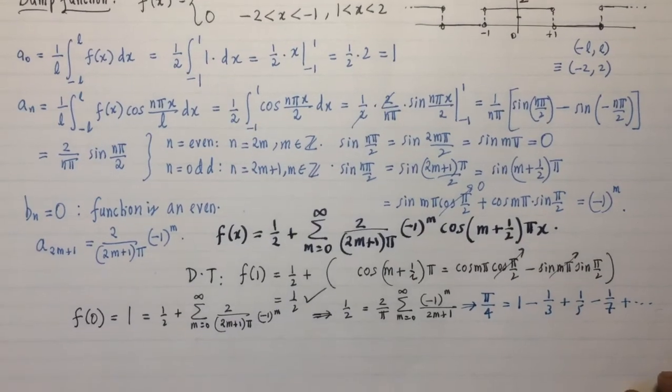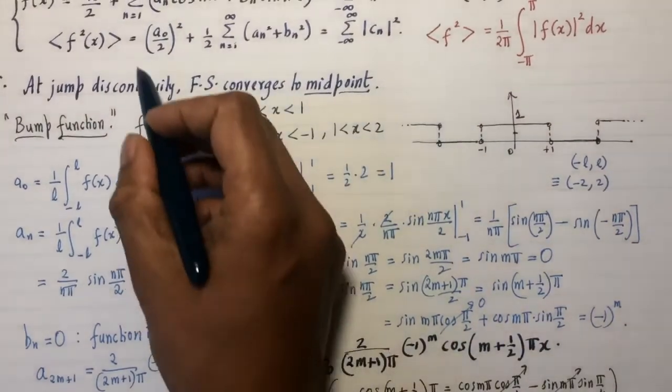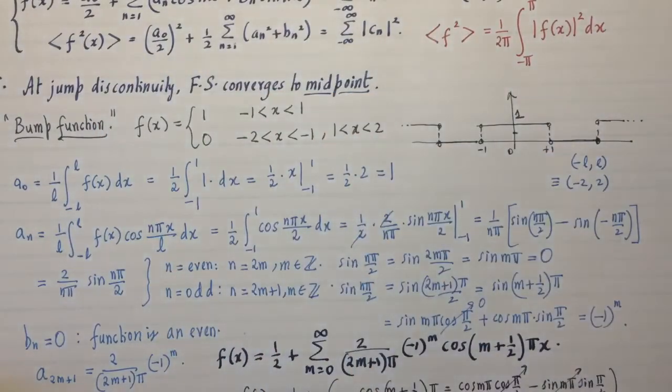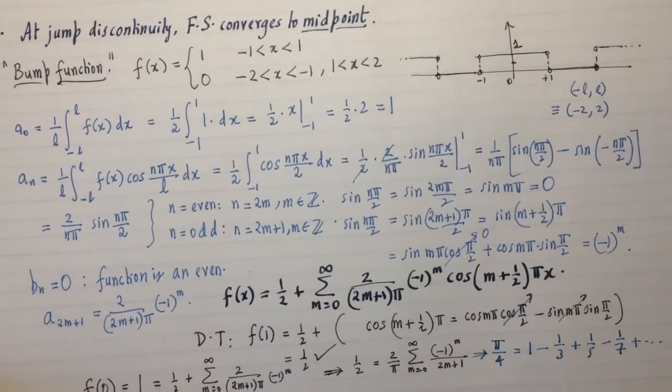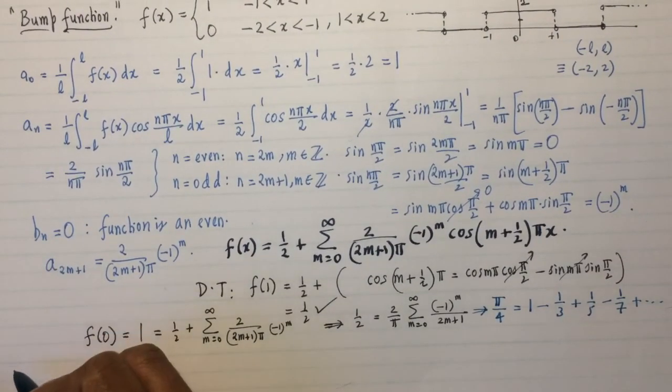Now, how do you speed things up a little? The answer to that is using Parseval's theorem. Parseval's theorem goes as squares of everything, so it can be incredibly sped up. So let's start by finding the average of f squared first.